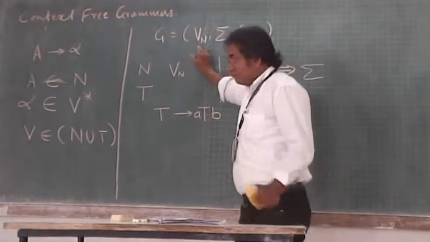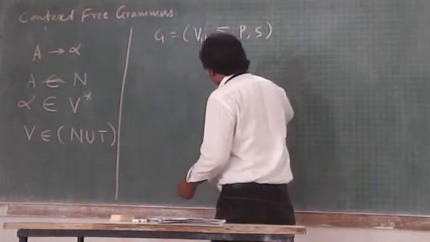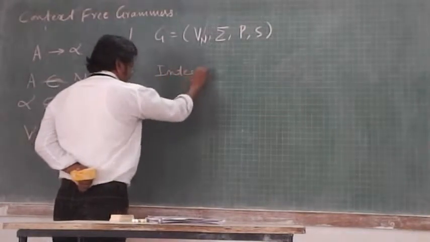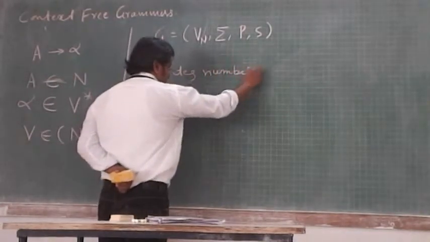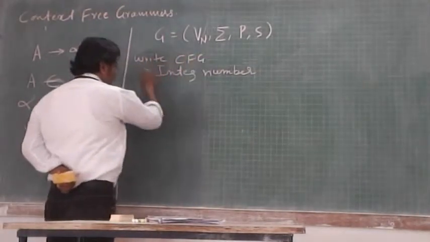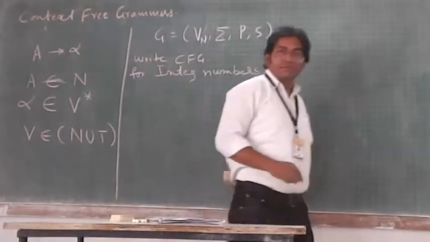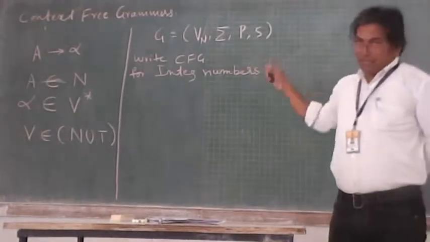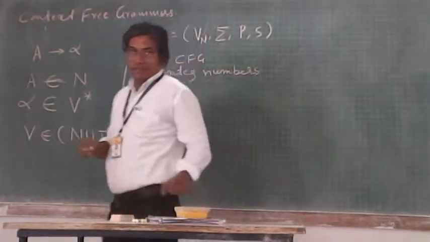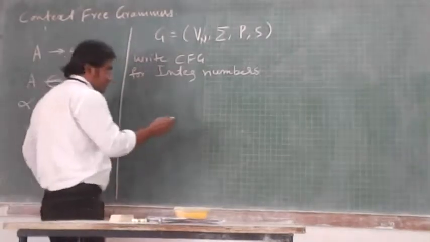Are you getting it? So now we will write a context-free grammar to represent numbers. Write a context-free grammar for integer numbers. Let us try designing the grammar. It should generate integers, and integers here means integer numbers with sign.